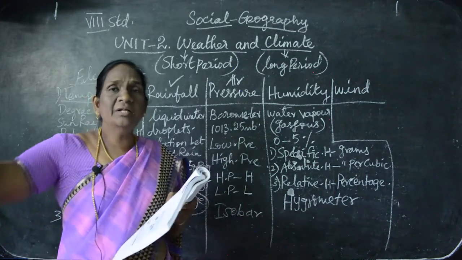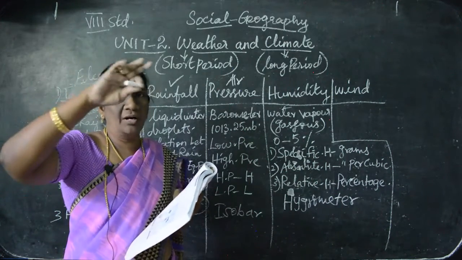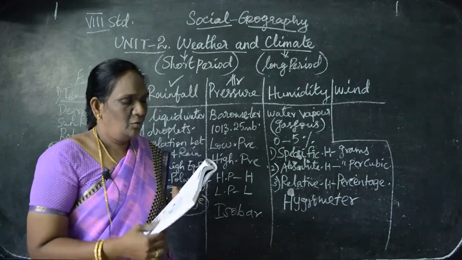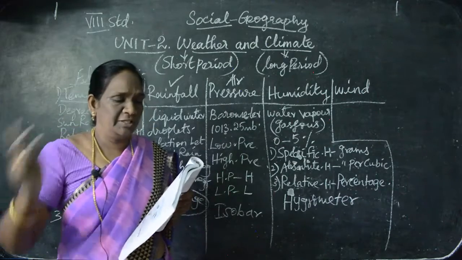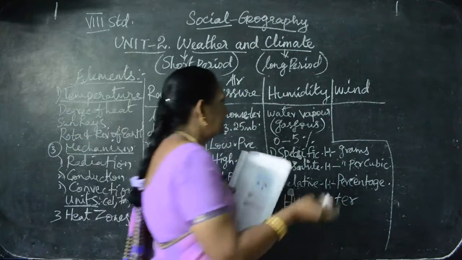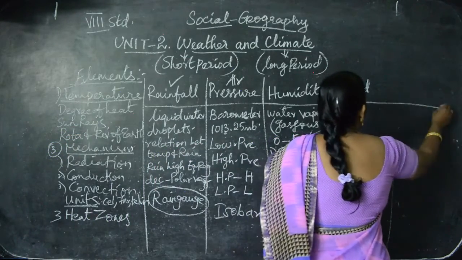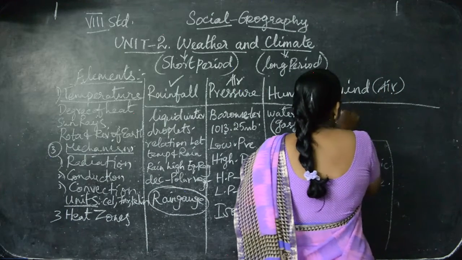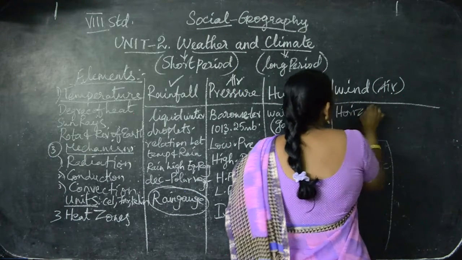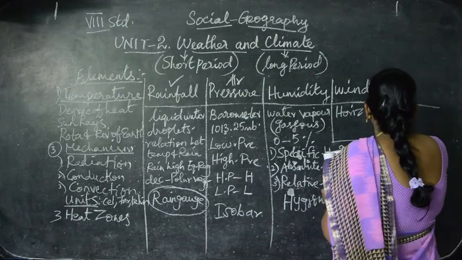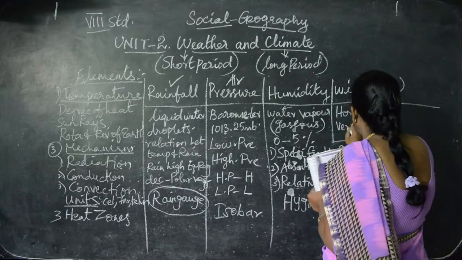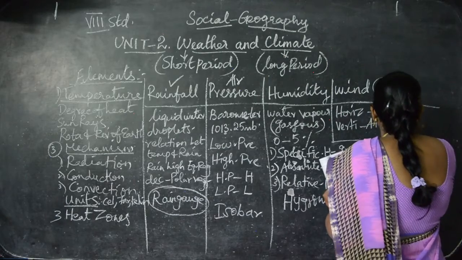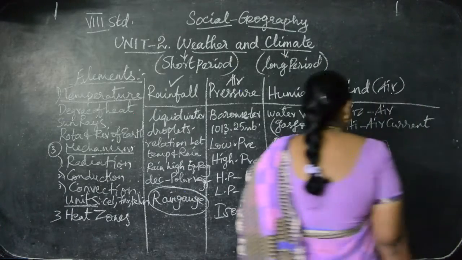The horizontal movement of the air is called wind. We say the wind is blowing, that is called wind. The vertical movement of the air is called air current. Can you able to follow? Wind means air, the horizontal movement is called wind, and the vertical movement is called air current.